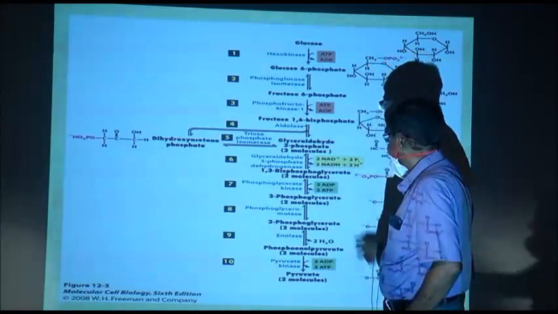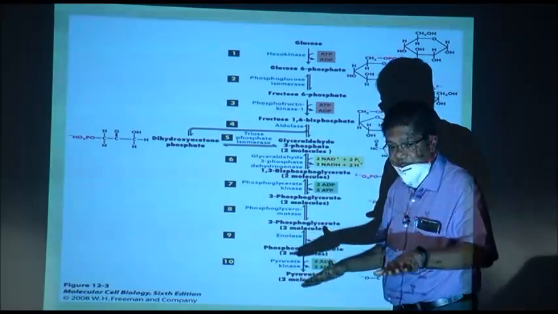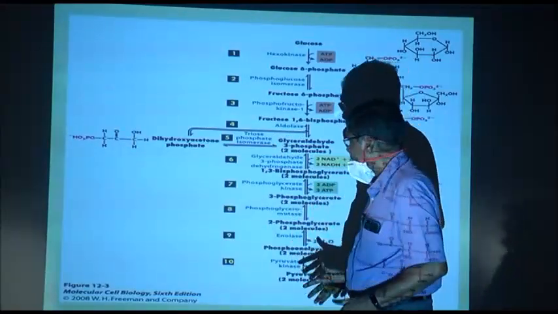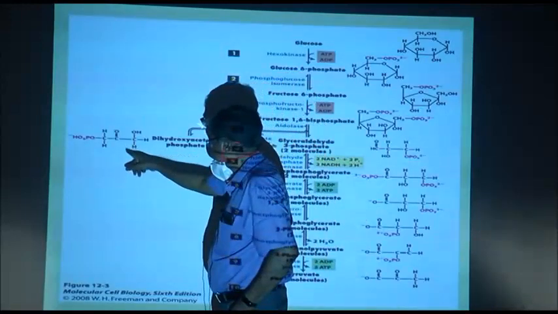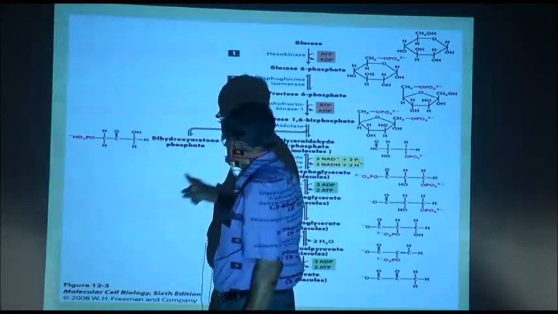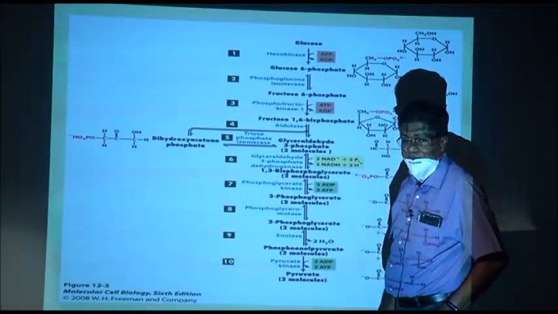Then this fructose 1,6 biphosphate breaks in the presence of an enzyme to form 2 3 carbon compounds. One is dihydroxyacetone phosphate, it is a keto compound, and the other is glyceraldehyde 3 phosphate.